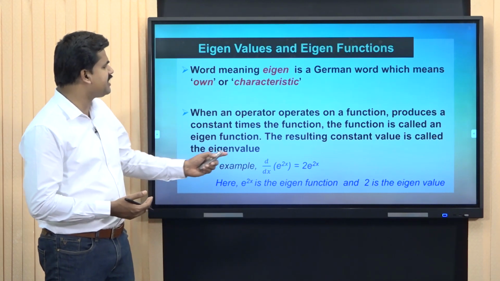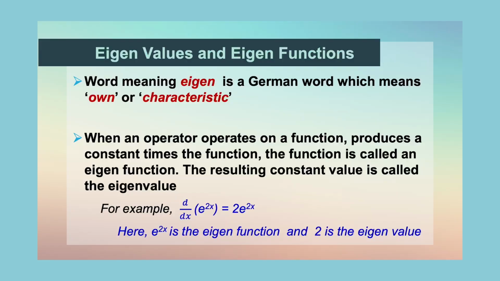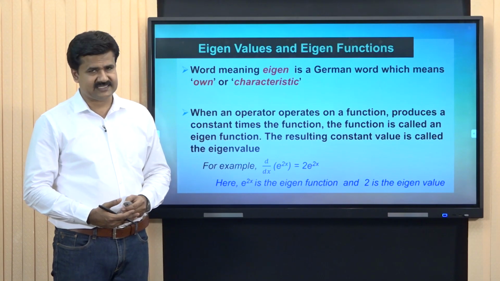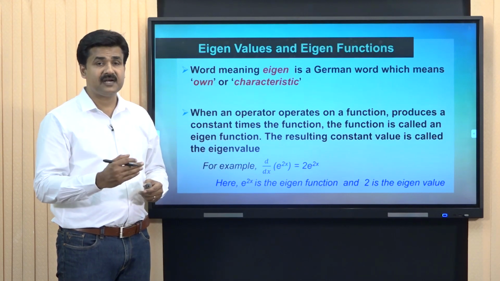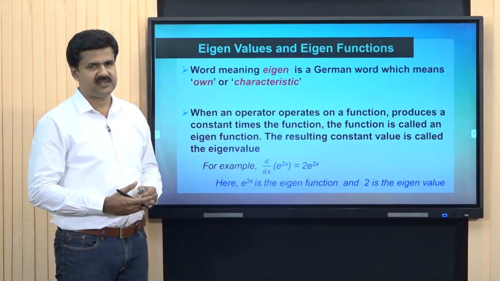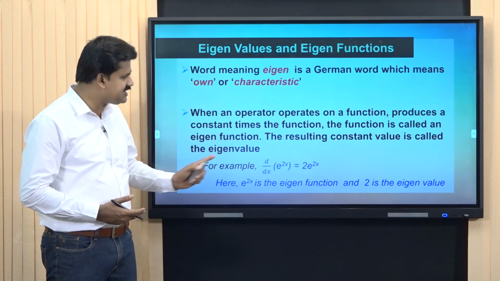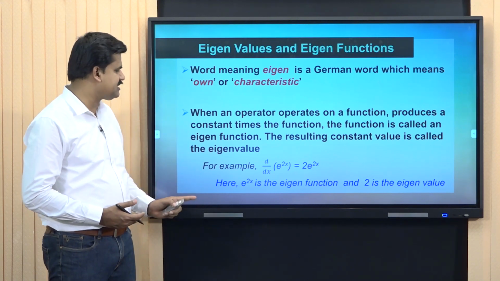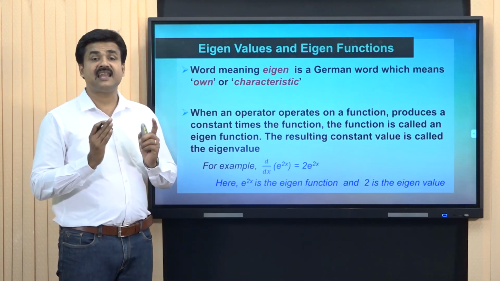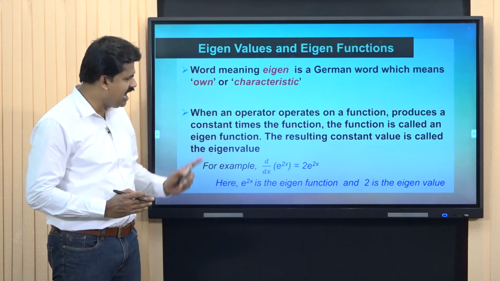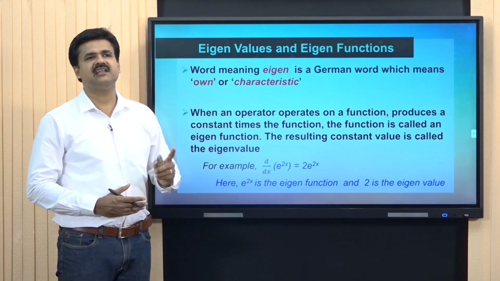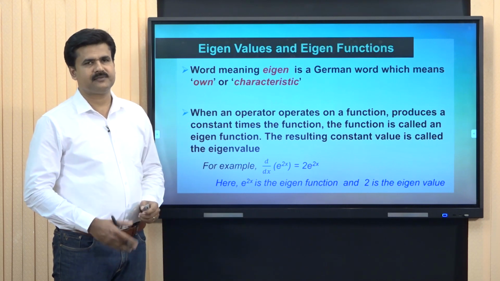This can be illustrated by considering this example. Here d by dx operates on e raised to 2x and the result is 2 into e raised to 2x. That is, we get the e raised to 2x function back multiplied by a constant 2. Therefore, as per this equation, it is clear that e raised to 2x is an eigenfunction of the operator d by dx and 2 is the eigenvalue in this equation.